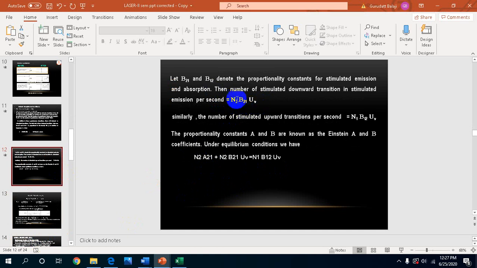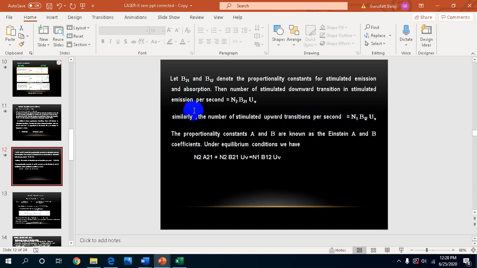It is N2 atoms making the transition, with the proportionality constant B21 for second to first state, and with the help of external energy U mu. Similarly, the number of stimulated upward transitions per second, for induced absorption, I can write as N1 B12 U mu.